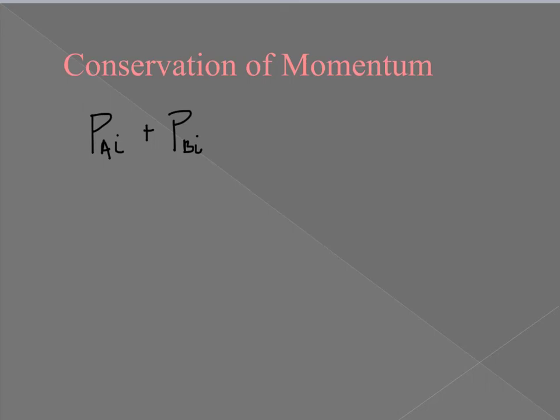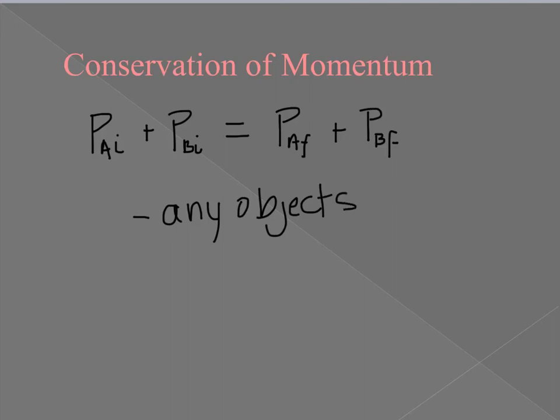You take all of their initial momentums and add them up, they will equal the total momentum of the objects after they collide. So those are the final momentums. And that's any objects. Really, we could do this with any number of objects, but we will only calculate it with 2. But it does apply to any number of objects.